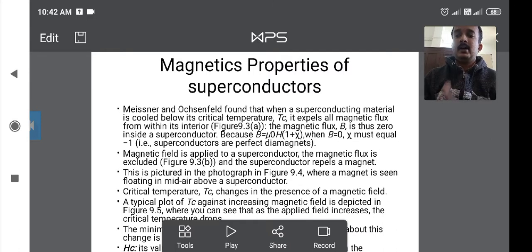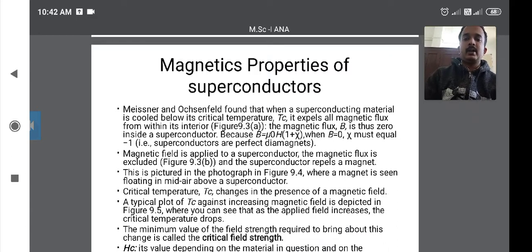Good morning, friends. In the last lecture we discussed the introduction and the discovery of superconductivity. In this lecture we will discuss the magnetic property of the superconductor.